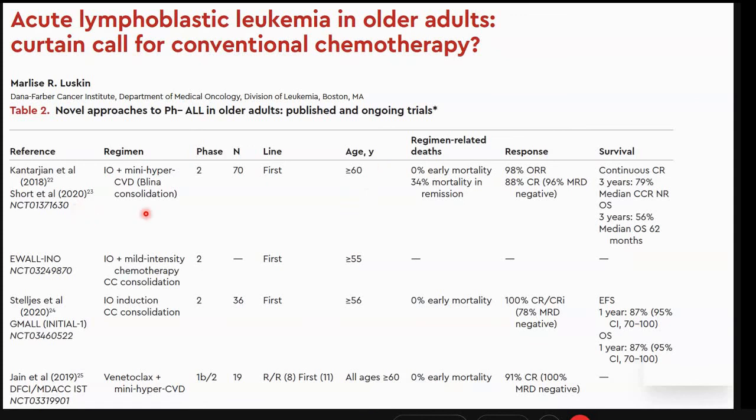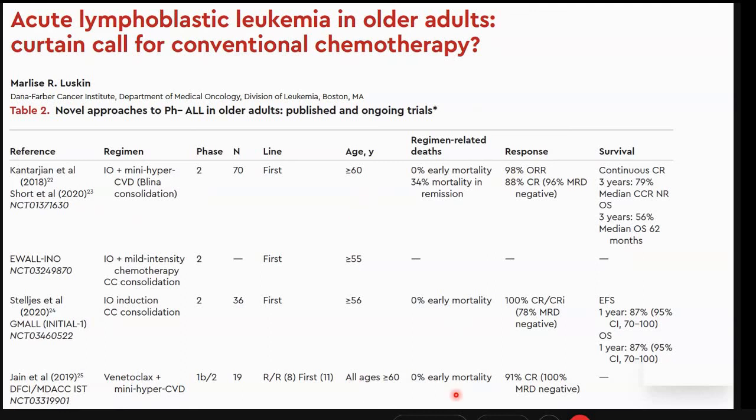They are all prospective studies in which they are upfront starting, say, inotuzumab with mini-hyper-CVAD. Or blinatumomab induction, mild intensity, or induce with the inotuzumab and go for a conventional chemotherapy consolidation. Nitin Jain has tried venetoclax and mini-hyper-CVAD. Please look at this response column. 98% overall response rates, 100% CR rates, 91% CR rates with 100% MRD negativity. And which patients are we looking at? Patients who are above 60 years in this age group.